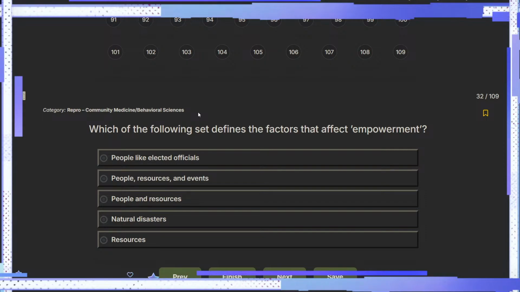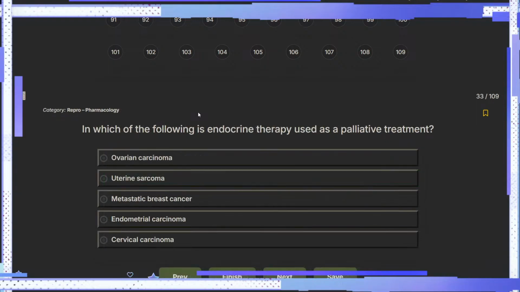Which of the following sets defines the factors that affect empowerment? People, no. People, resources, no. Nature, natural disasters, no. People, resources and events, all three things combined. In which of the following is endocrine therapy used as a palliative treatment? So, of course, palliative means to ease the pain. Endometrial carcinoma, no, that's not it, it can get better. But metastatic breast cancer is something where there's a very difficult chance of survival.